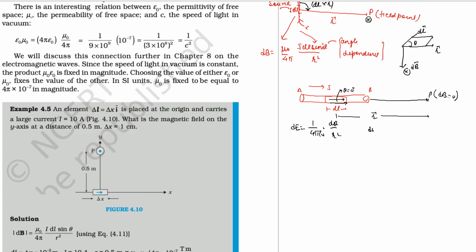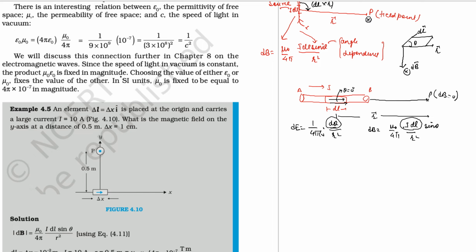And in the case of dB, this is mu naught upon 4 pi, and this is the source of magnetic field, by r square, and then there is some sine theta over here, which has no dimensions at all.